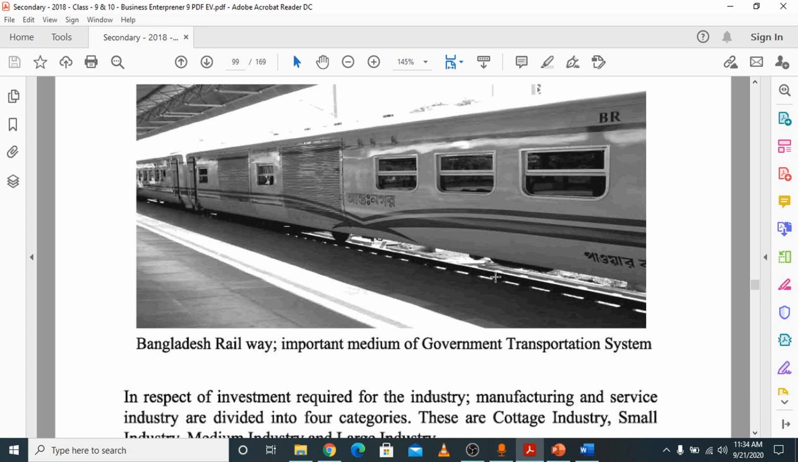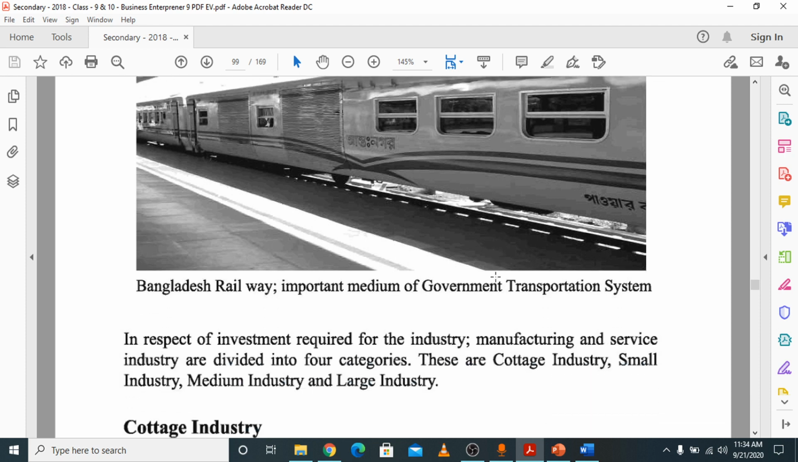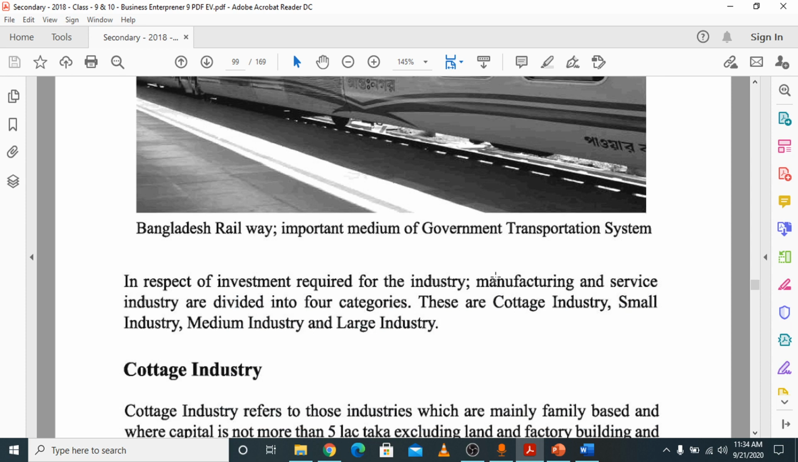On the basis of investment, when you measure the capital or the number of labor, you can divide the manufacturing and service industry into four categories. First one is cottage industry, then small industry, medium industry and large industry.